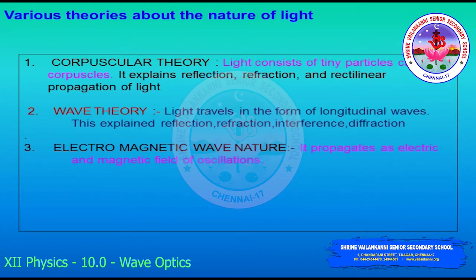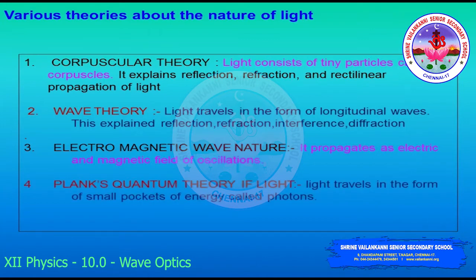What is the electromagnetic wave nature? We have studied it in chapter 8 itself. It is nothing but light propagating as electric and magnetic field oscillations. These are called electromagnetic waves, and these waves are transverse in nature, we know that.